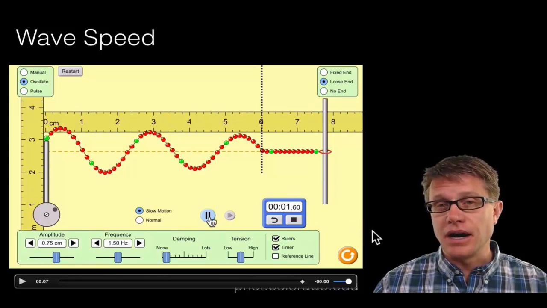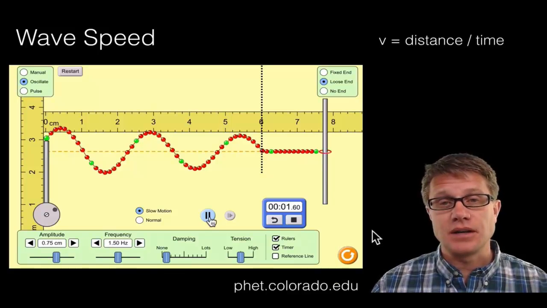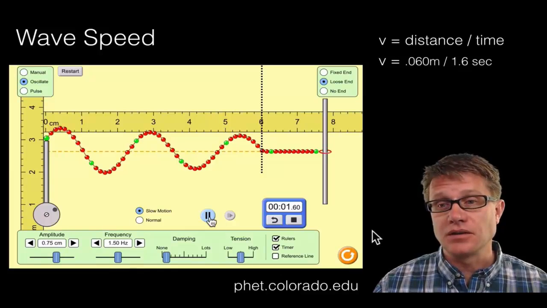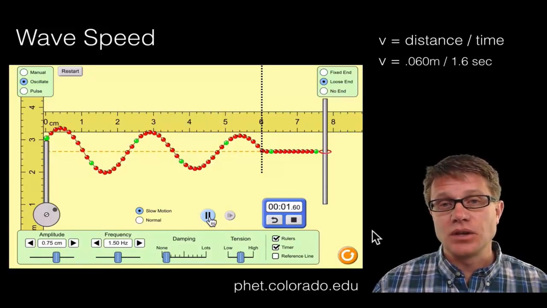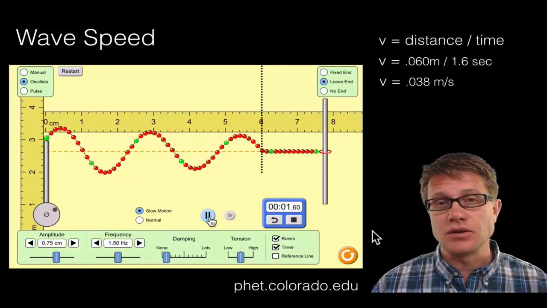And so if I want to figure out its wave speed, one way to do it was simply measure distance divided by time. So what's the distance? In this case, we moved 0.060 meters per 1.6 seconds. You can see I converted that to meters. And so what's going to be the wave speed just watching the wave go? It's going to be around 0.038 meters per second.